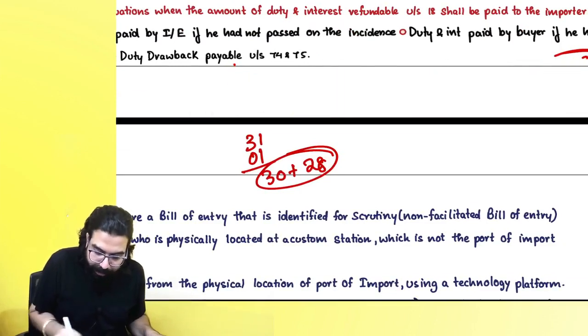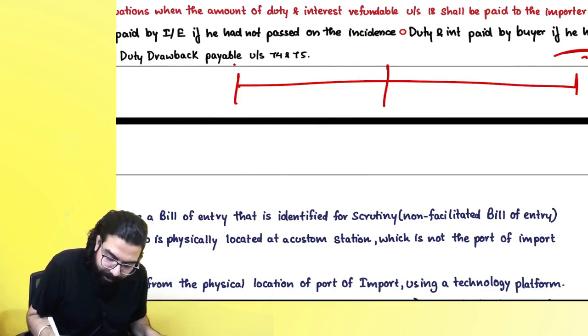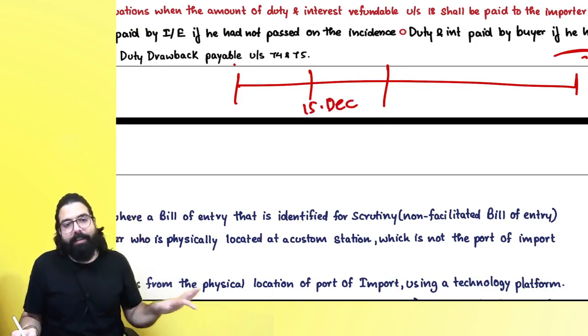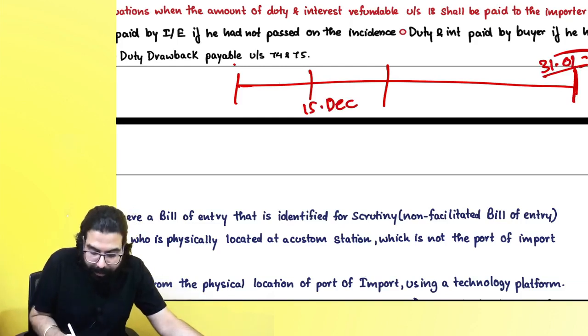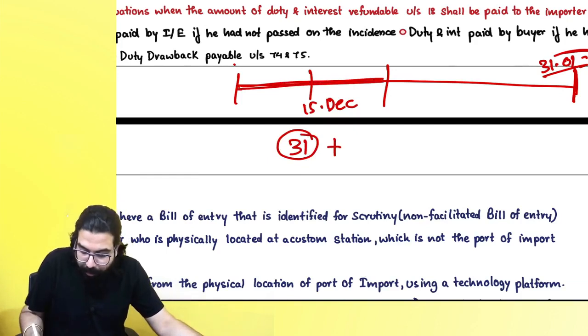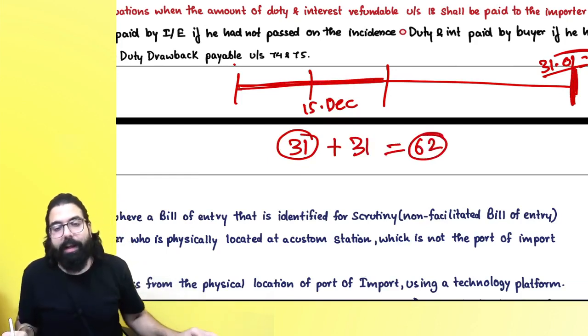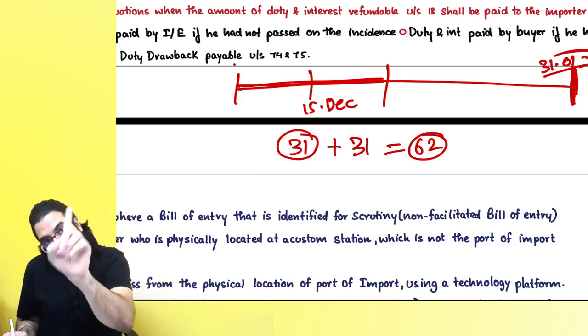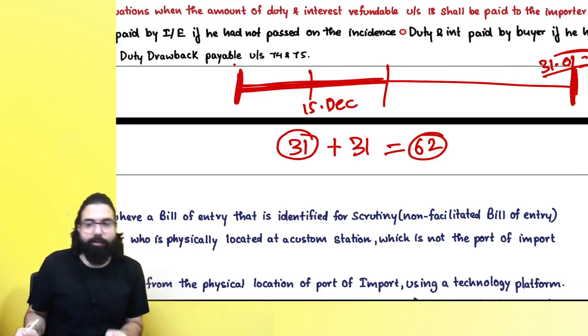And hence, if supposingly provisional assessment was done on 15 December, and final assessment has been done, and you paid the taxes on supposingly 31st of January, then you have to consider full 31 days of December plus January. Sir, 31 days, and it will come down to 62 days. Please remember one thing, from the very first day interest will start, and hence we will consider the first day also in the interest calculation.